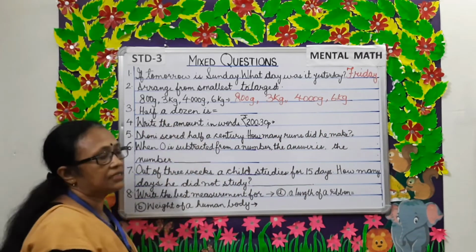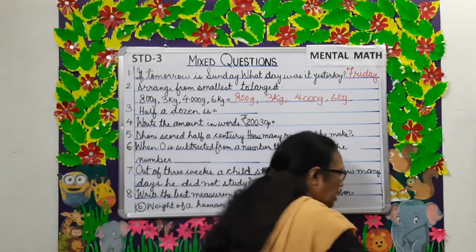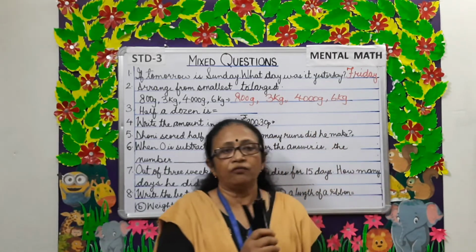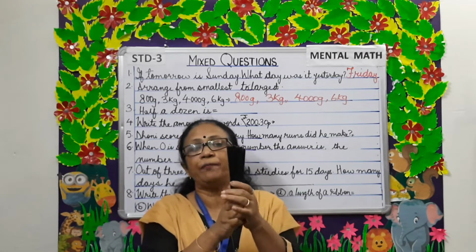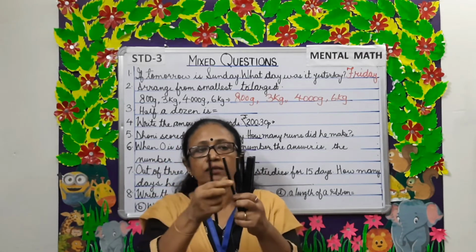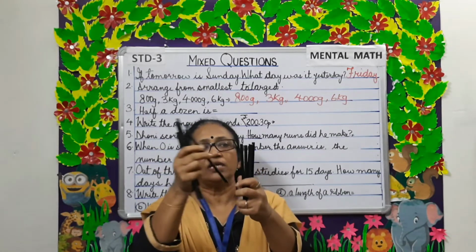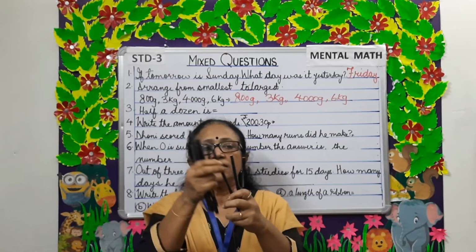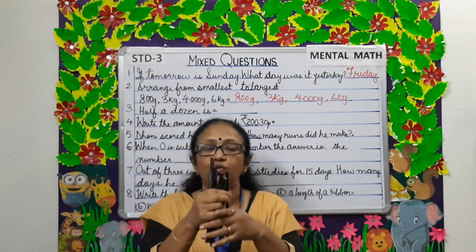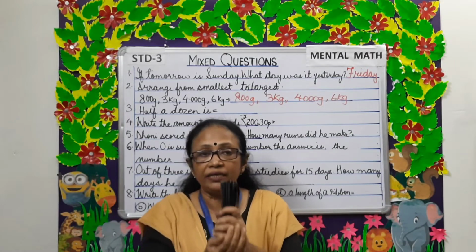Half a dozen is how much, children? I have pencils here. Now let's count and see how many pencils I have. 1, 2, 3, 4, 5, 6, 7, 8, 9, 10, 11 and 12. So 12 pencils make 1 dozen.